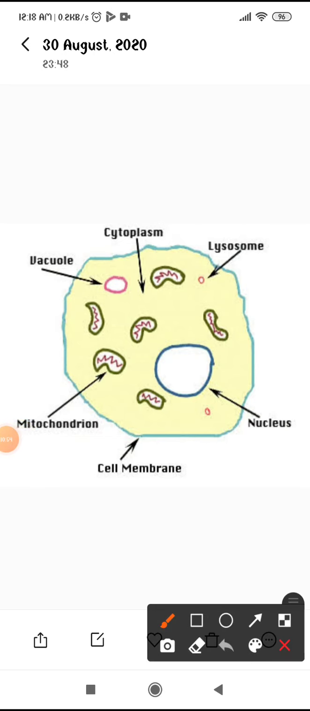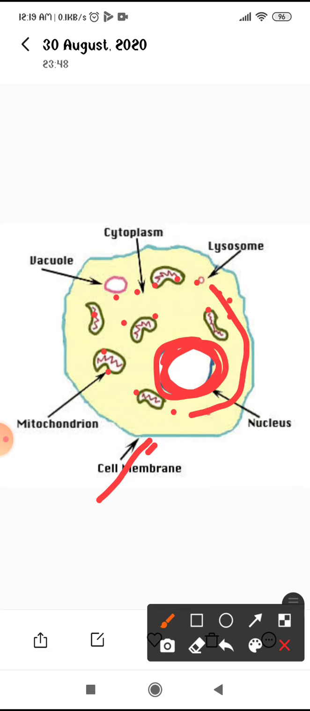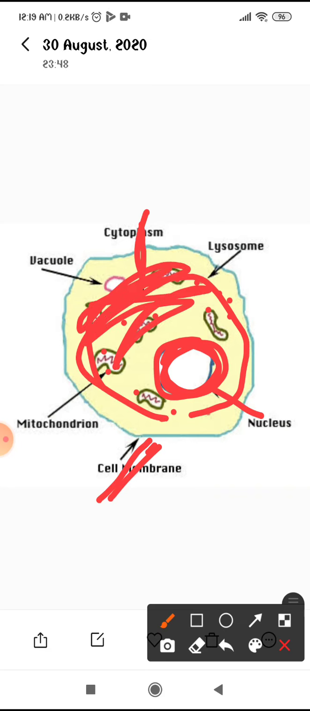Cell has the nucleus, most of the time centrally located. And the cell membrane, the outer membrane which covers all the organelles. Between the cell membrane and nucleus there is a jelly-like structure that is known as cytoplasm. So the centrally located nucleus, cell membrane, and the jelly-like substance known as the cytoplasm.